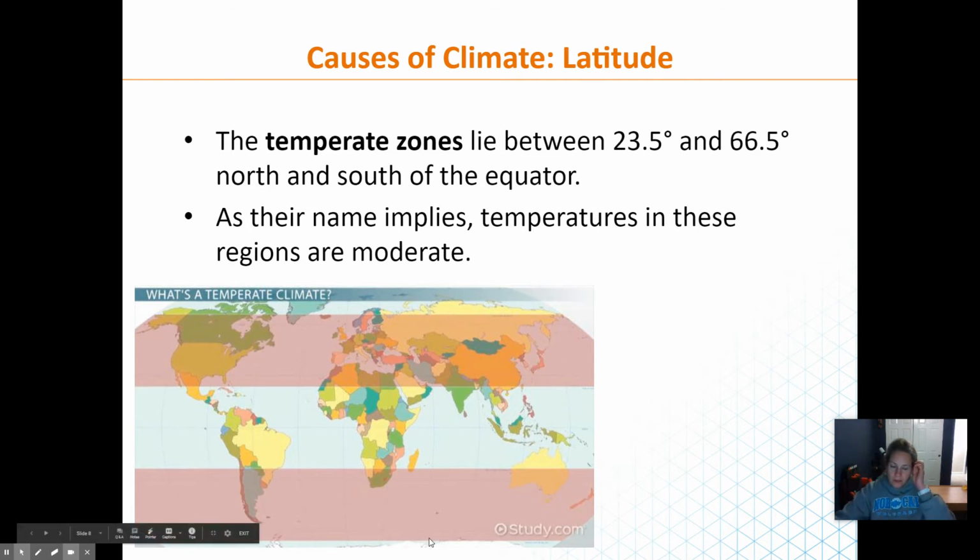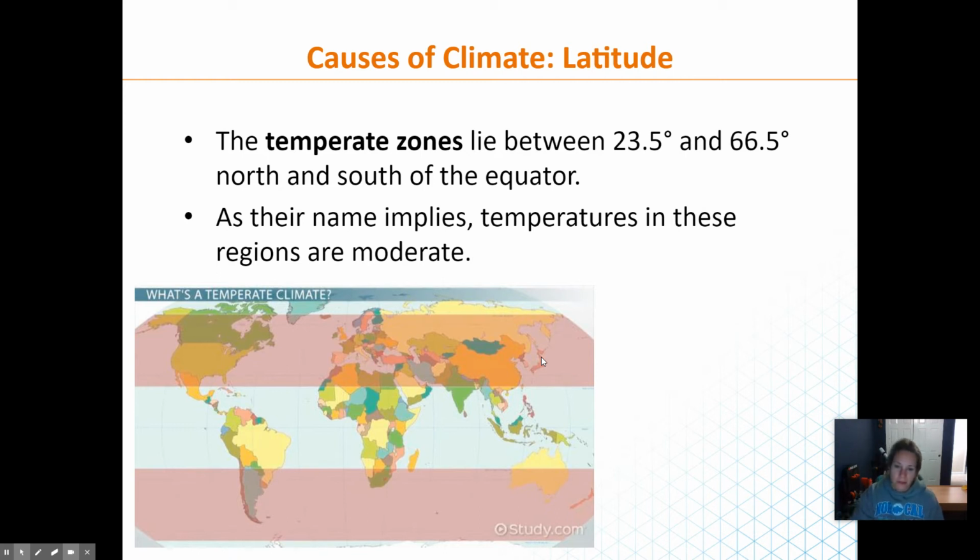And between the tropics and the South Pole is a temperate region. Temperate is kind of just moderate. So temperate regions are the most affected by the Earth's tilt. And so we get to the polar zone. The polar zones are, of course, above that. So we've got the North Pole and the South Pole.